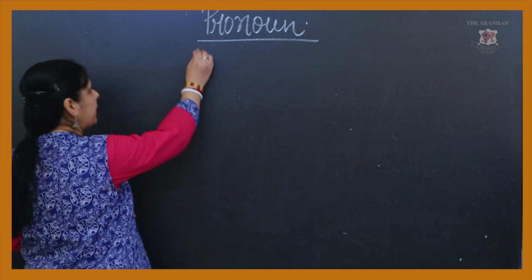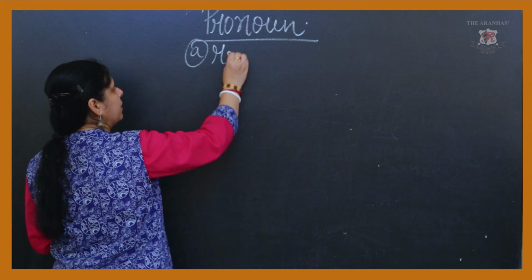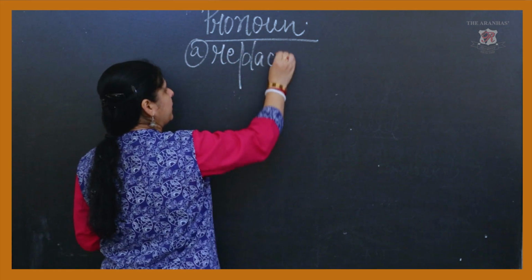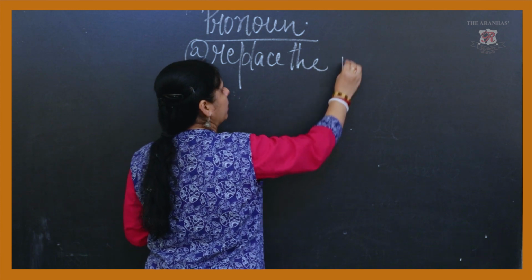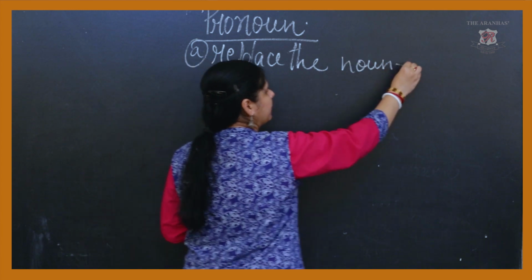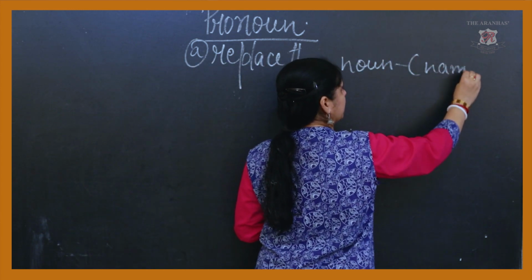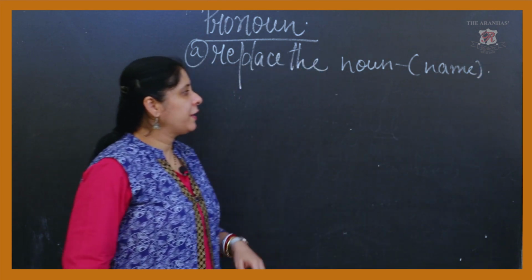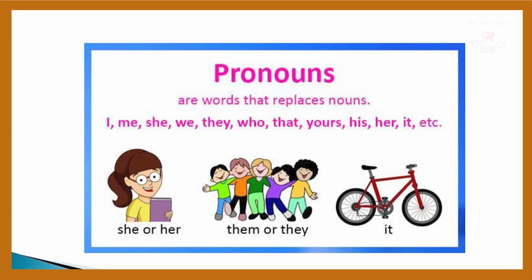The first thing that a pronoun tells you is that it replaces the noun. And noun means name. For example, I, me, she, we, they, who, that, yours, his, her, it, etc. They are the pronouns.